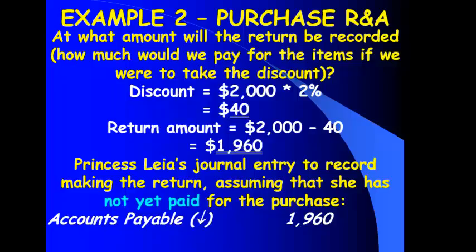What else do I have less of? I have less inventory. Inventory is an asset and it goes down with a credit. So I have less inventory. Less accounts payable, make the liability go down with the debit. Less merchandise inventory, make the asset go down with a credit. But notice the amount, that's the key difference. No longer do we record it for $2,000. We now record it for $2,000 less that 2% discount.